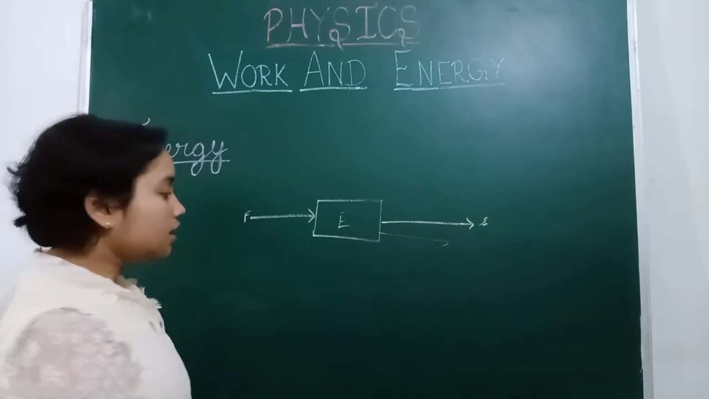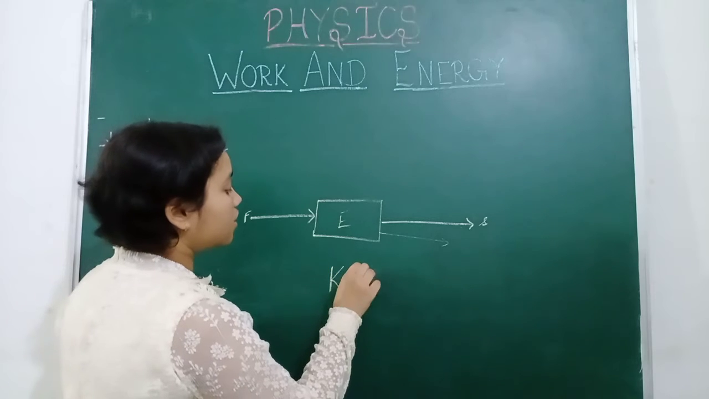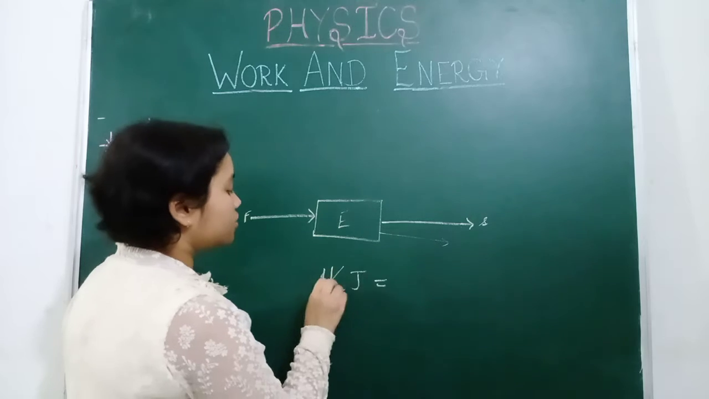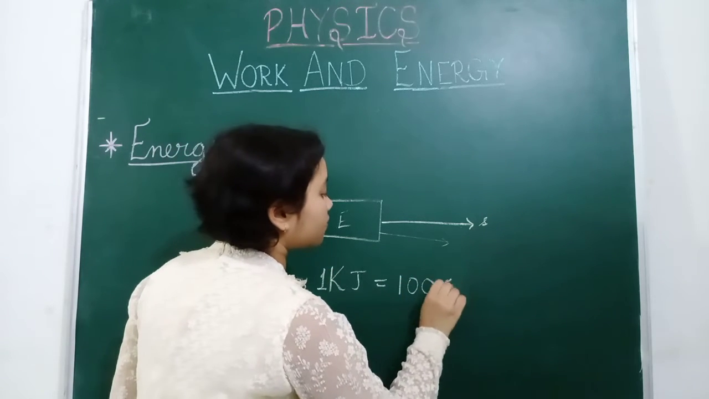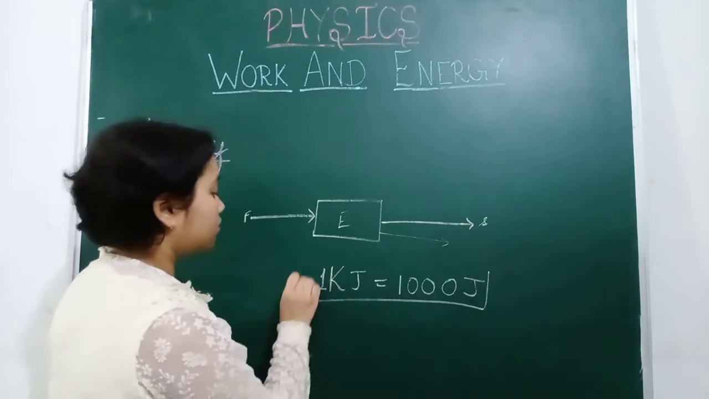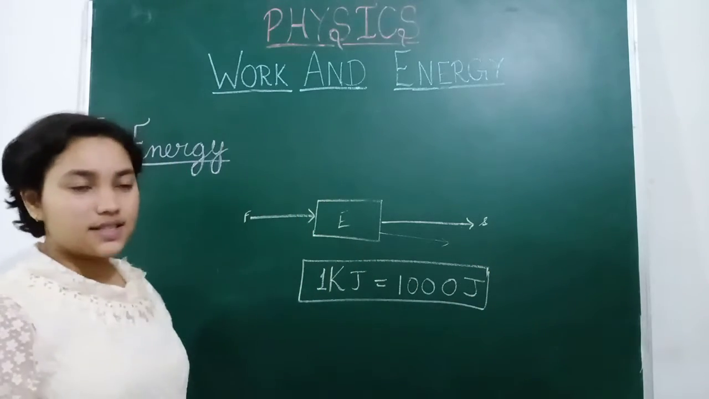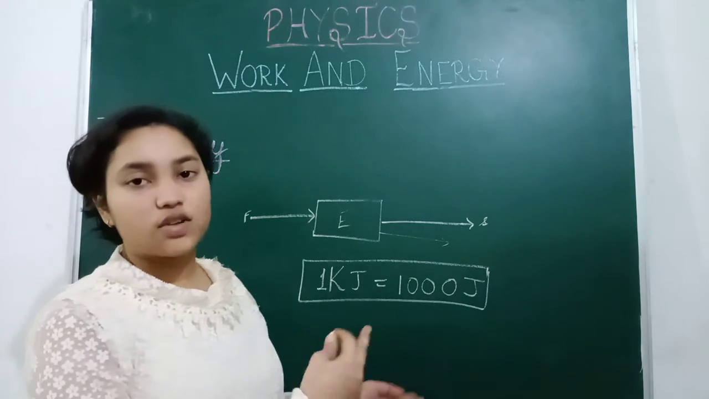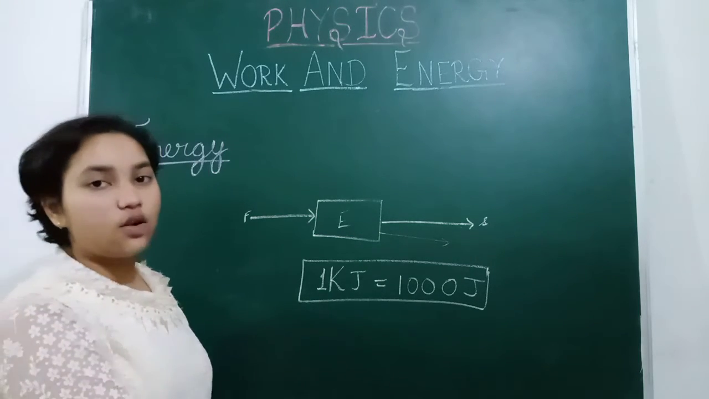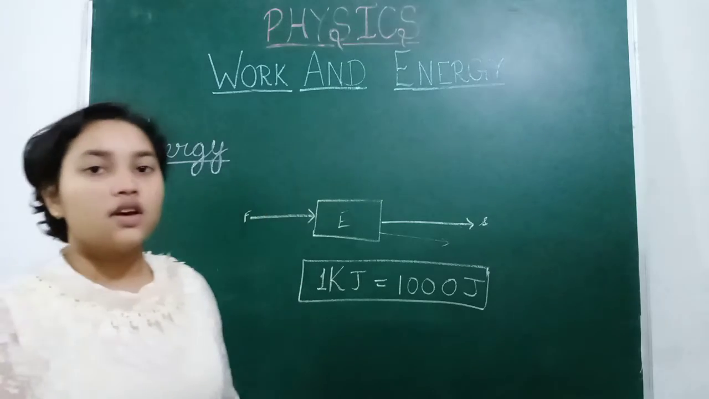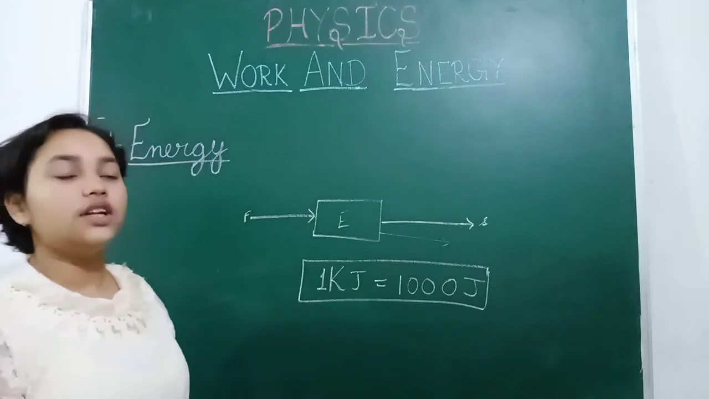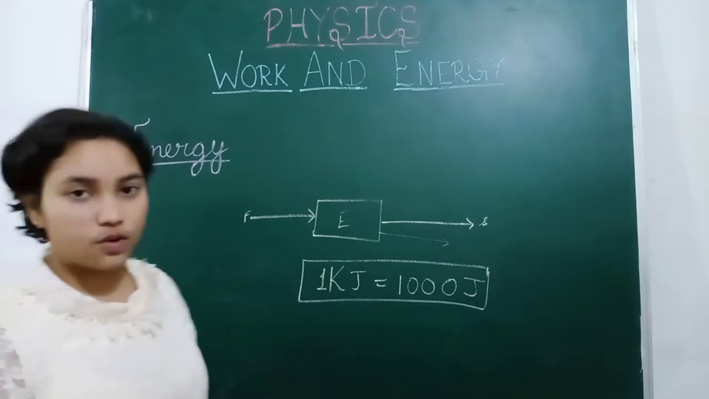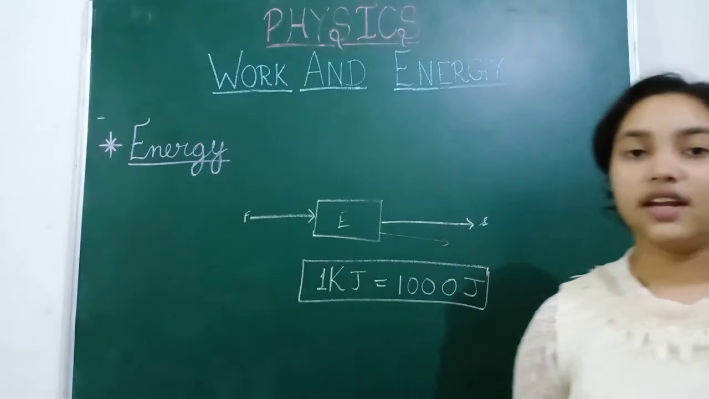Sometimes we use kilojoules, because 1 kilojoule is equal to 1000 joules. Just like if we take the example of a kilometer, 1 kilometer is equal to 1000 meters. Same here, 1 kilojoule is equal to 1000 joules. This is a bigger unit, and there are even bigger ones. Energy has many units, but the SI unit of energy is the joule.